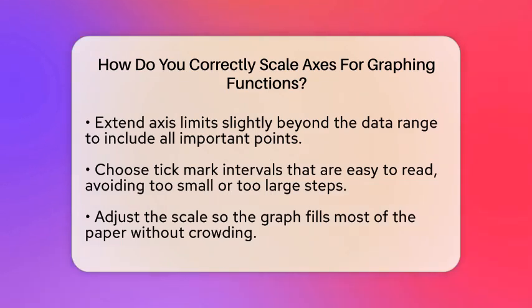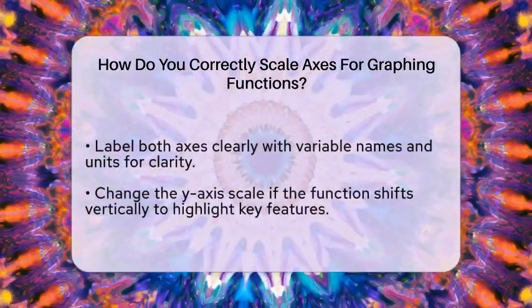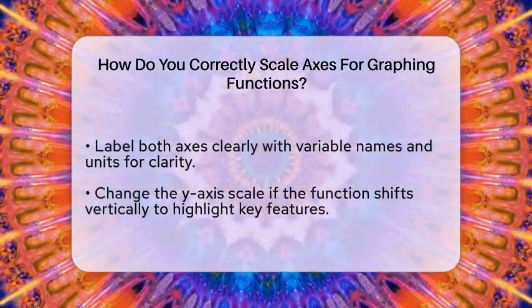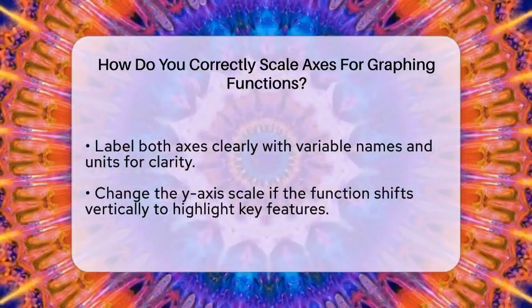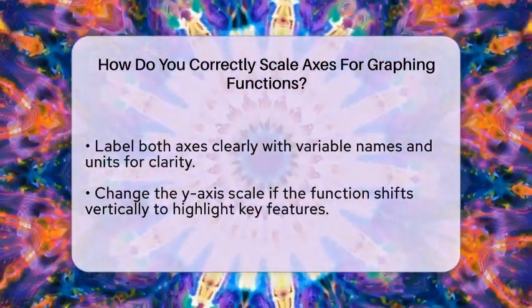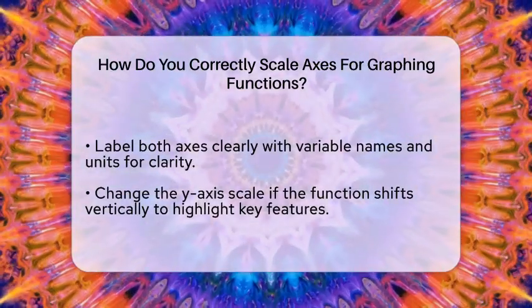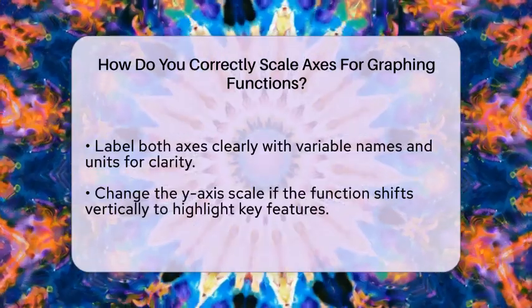When drawing by hand, adjust your scale so the graph fills most of the space on your paper without crowding. If your paper has 40 lines for the x-axis, pick a scale so the function's range fits within those lines. This makes your graph look neat and easy to interpret. Label both axes clearly with the variable names and units. For example, write time in seconds or distance in meters. Clear labels help anyone reading your graph understand what they are looking at.